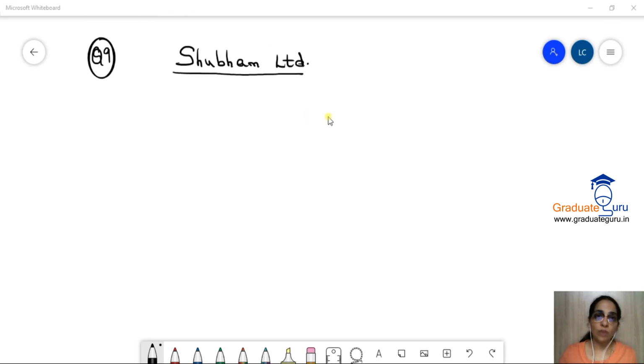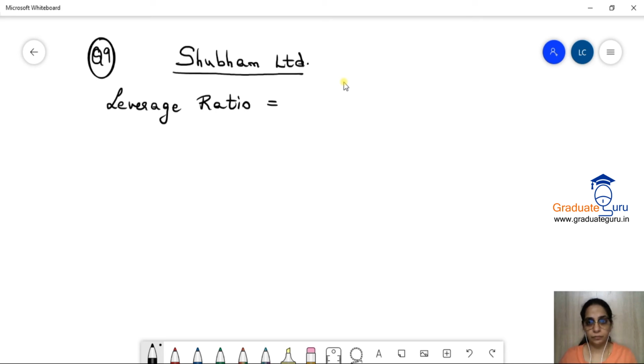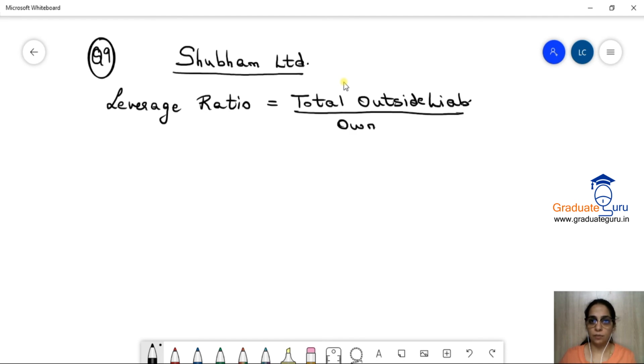So what do we have to calculate? Leverage ratio. So let's write our formula for leverage ratio. What did I tell you? It is total outside liabilities upon own funds. That is owner's funds. Right? So let's check our sum.